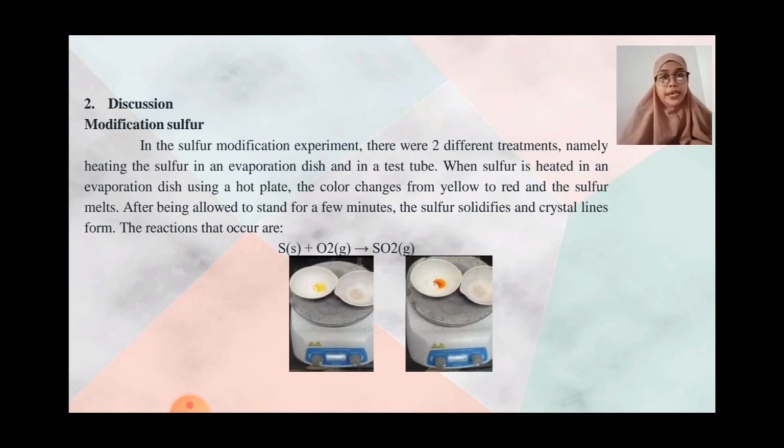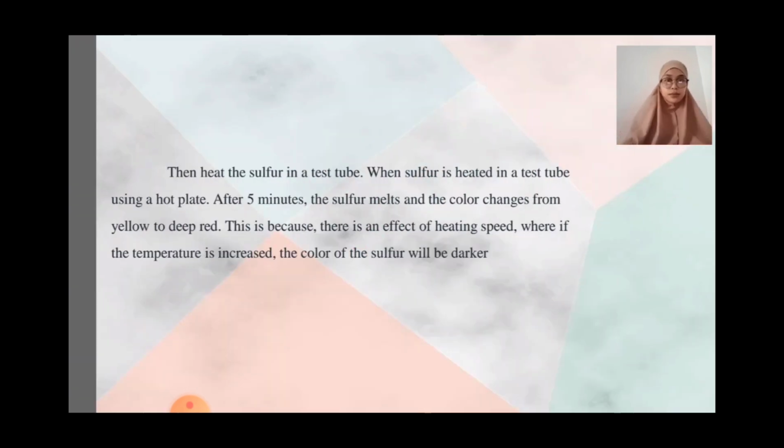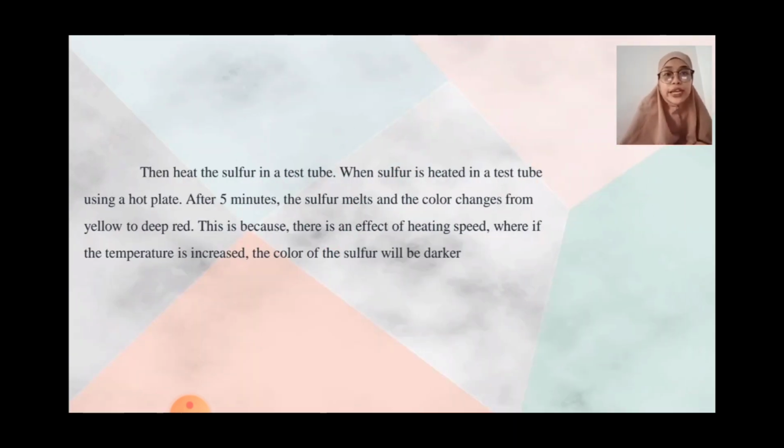After being allowed to stand for a few minutes, the sulfur solidifies and crystal lines form. The reaction that occurs is S plus O2 yields SO2.